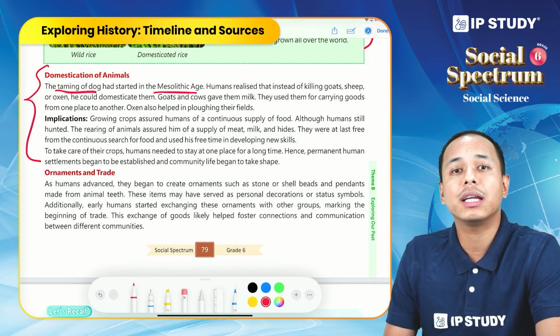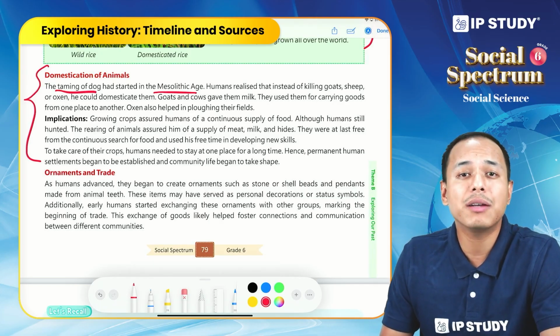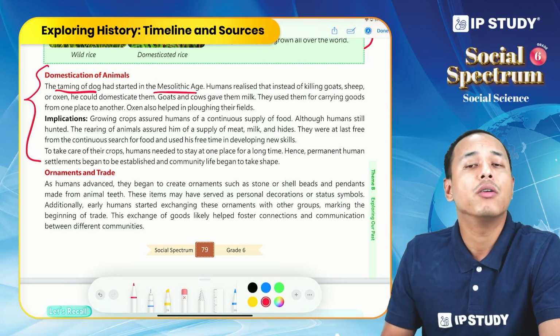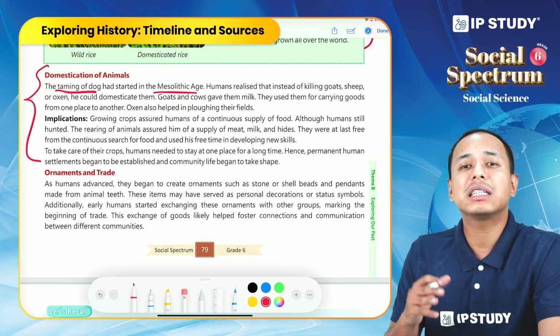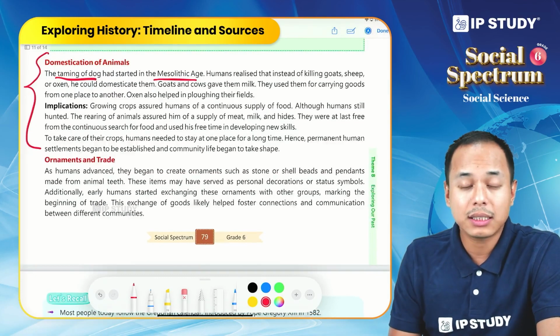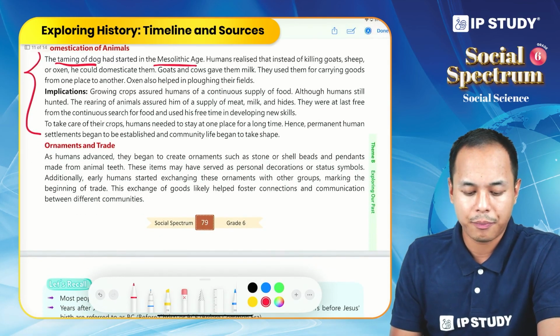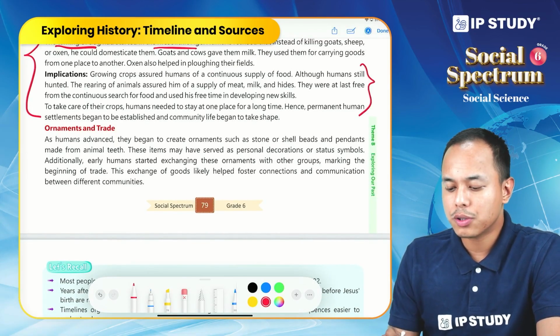If we have a dog, it can help us in the hunt. If we have sheep and goats, we can actually get many things from them. We can get meat, we can get wool, we can get leather. So instead of just killing them, early humans started herding and domesticating them.